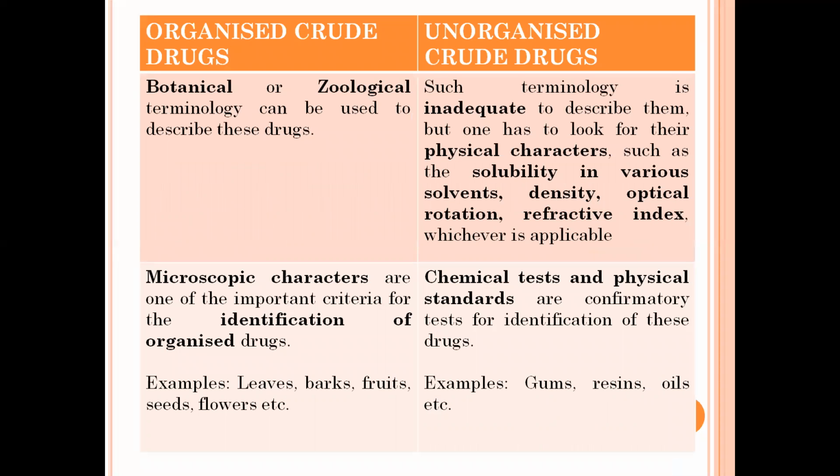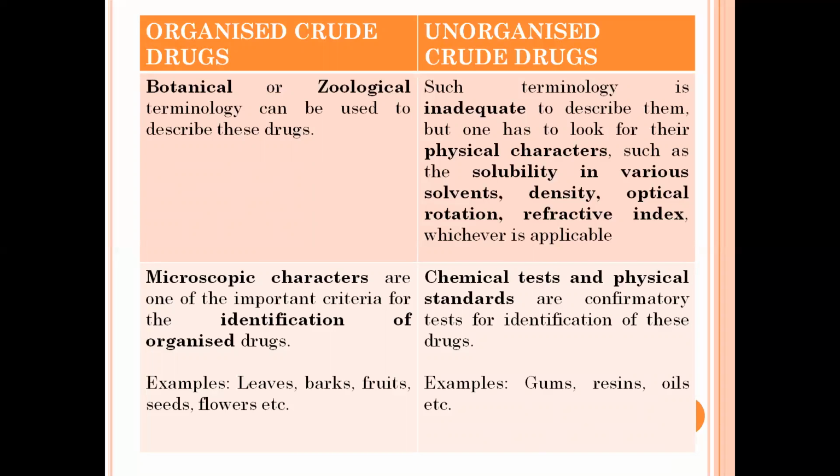The third difference is that for organized drugs, we can use various types of botanical and zoological terminologies, while for unorganized crude drugs, such terminologies are inadequate to describe them. So, one has to look for their physical characters, like solubility in various solvents, density, optical rotation, and refractive index, whichever is applicable to that drug.